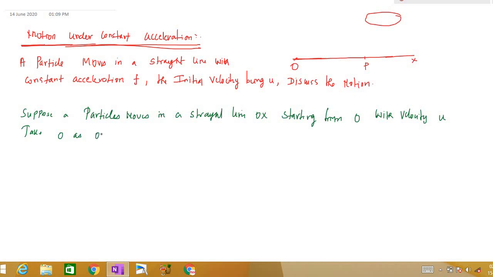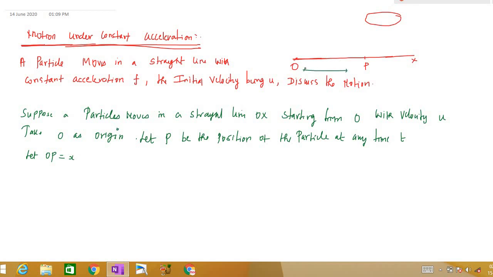Let P be the position of the particle at any time t. So this P is the position of the particle at time t. Let OP be equal to x. As we already discussed, the displacement of the particle from O to P is x. It is given that the acceleration while traveling from O to P is constant.